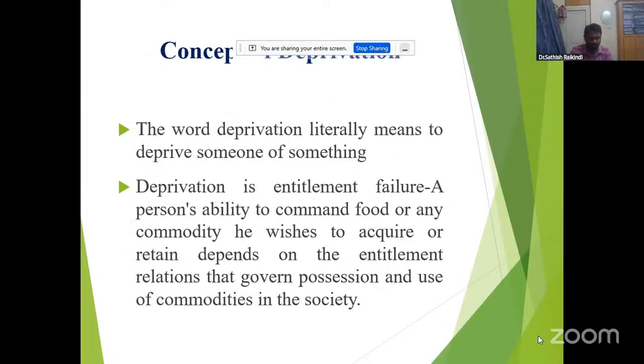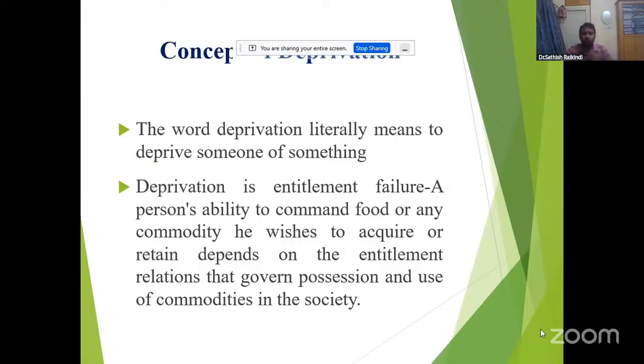And also here, what are the concepts? The concept of deprivation. What is the concept of deprivation? What is deprivation? Deprivation is poverty. The word deprivation literally means to deprive someone of something. One person is deprived, thrown into deprivation, which means poverty.